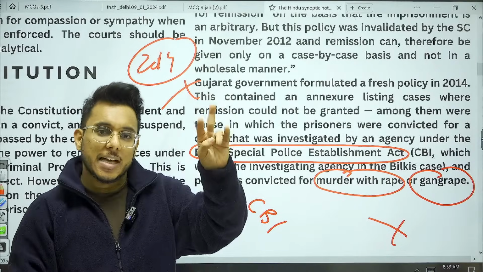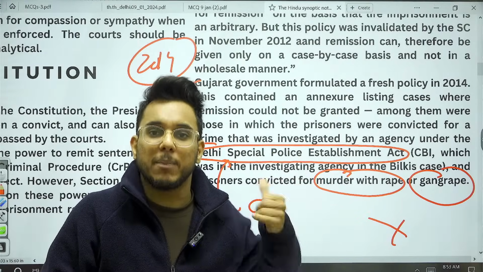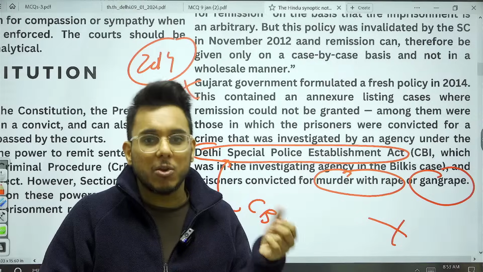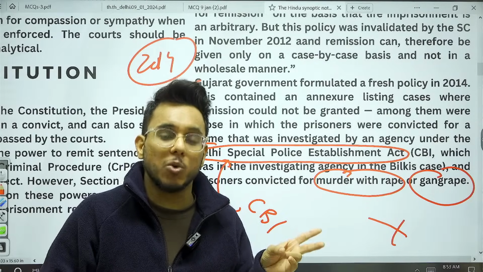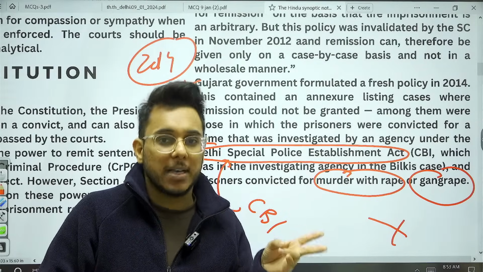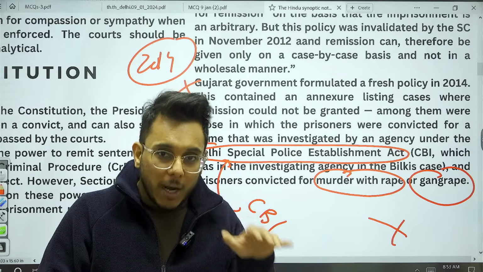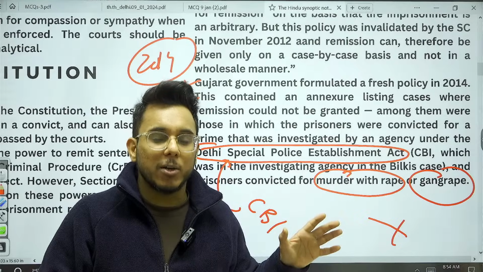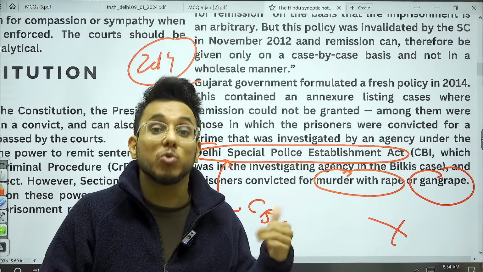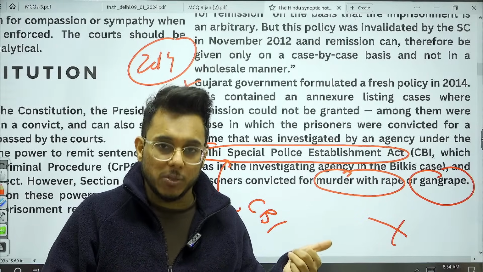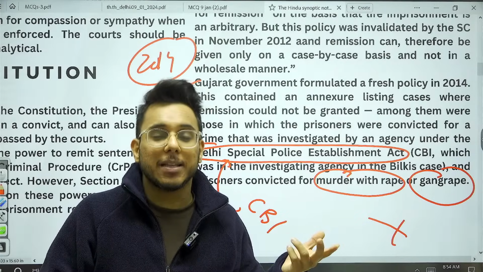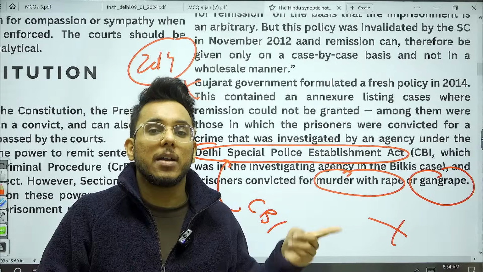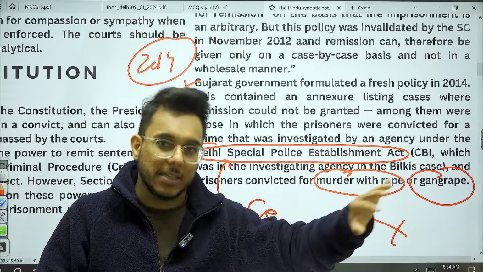Now, two questions actually developed in front of Supreme Court here. Number one, which policy will be used, 1992 policy or 2014 policy? And question number two, will Gujarat be deciding or Maharashtra be deciding? So Supreme Court, in the latest judgment that it has given yesterday, said that first of all, the 1992 policy should not have been used, the 2014 policy should have been used. Secondly, as per the Supreme Court, the Maharashtra government is competent, not the Gujarat government. So they have set aside the release.